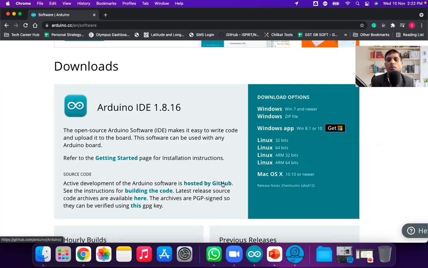You can go to YouTube and see several videos explaining the installation of the Arduino IDE on whatever operating system you have. My operating system is Mac OS, so if you have Mac OS, you can follow these steps. Very simple: you click on it, and the zip file will be downloaded.